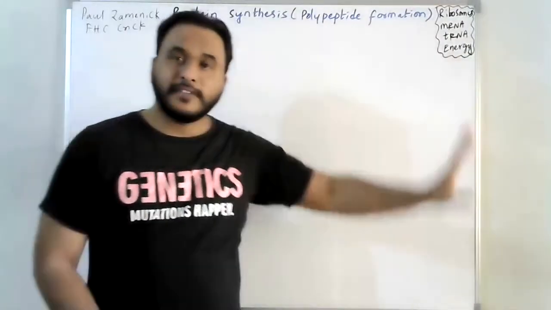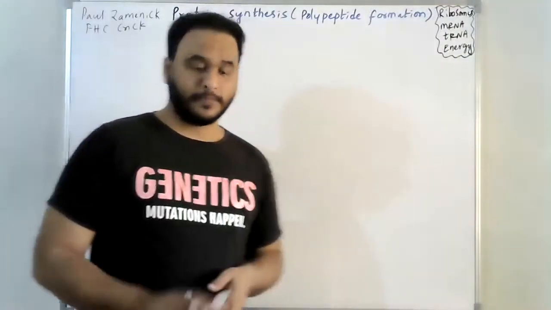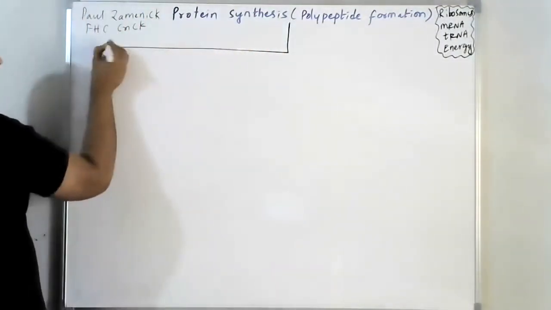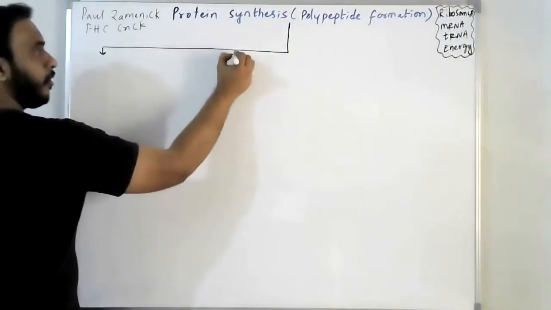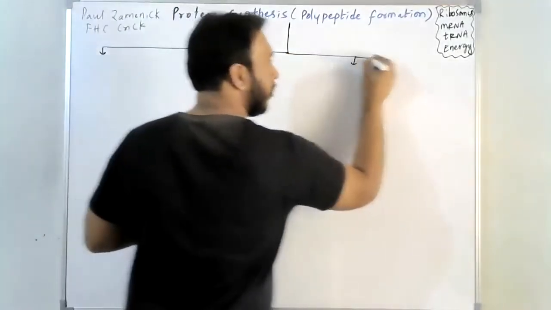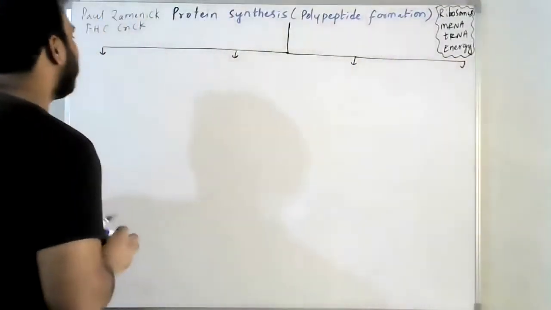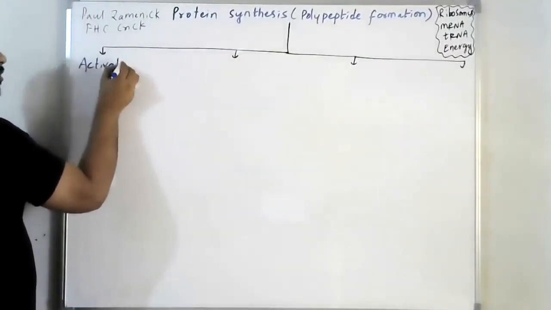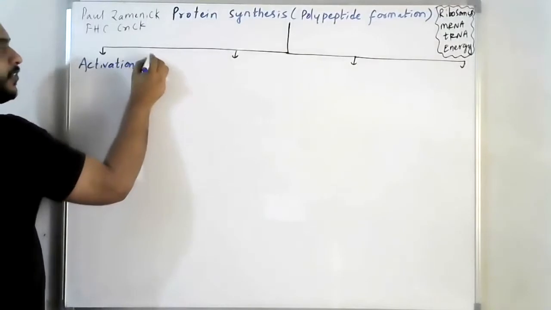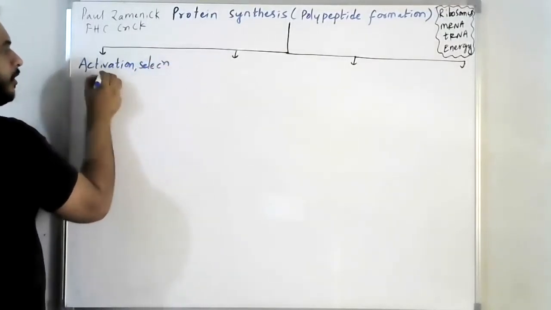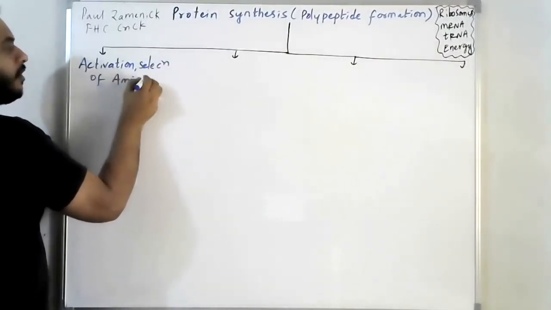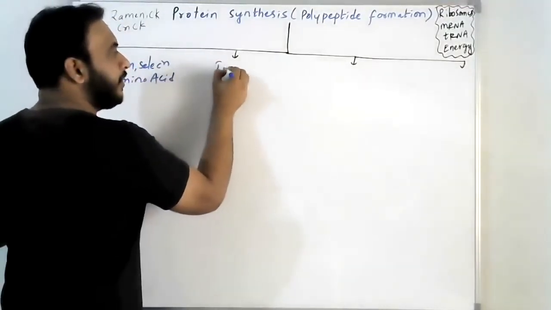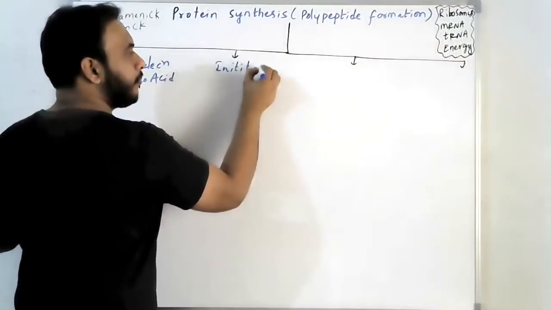This protein synthesis process takes place in 4 steps. The first step, activation, selection of amino acid. The second step, initiation of polypeptide chain.